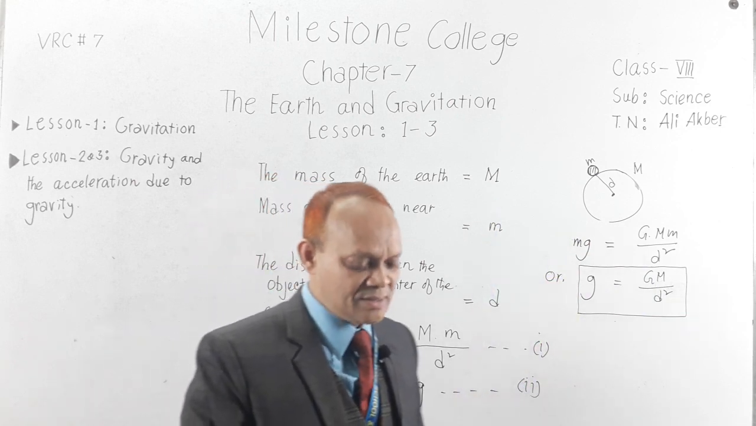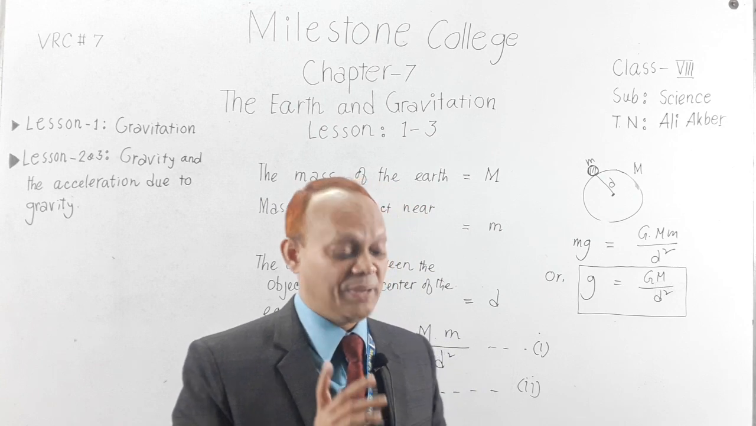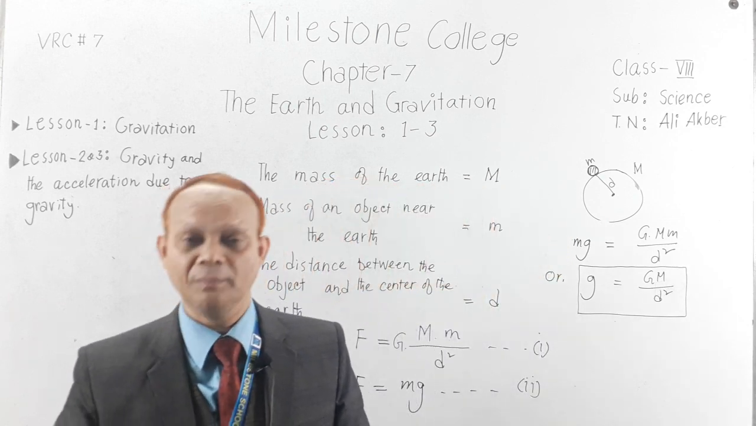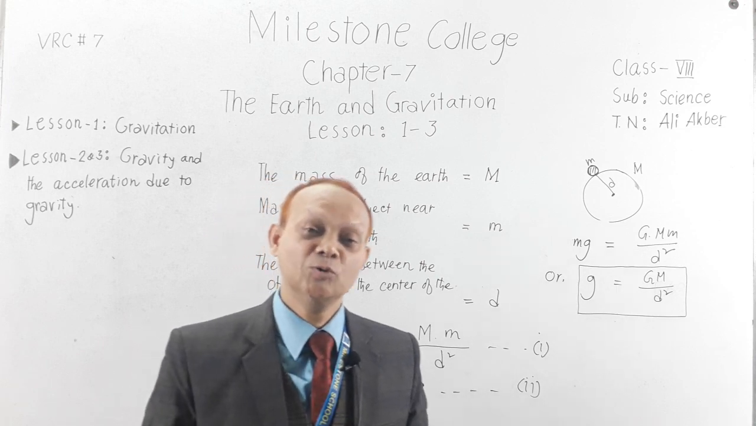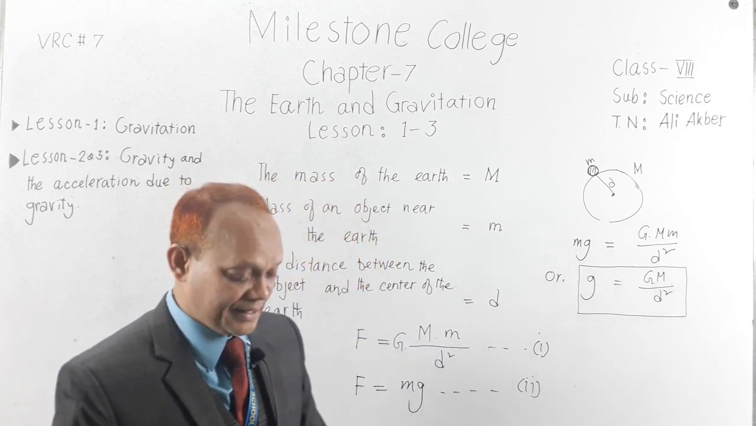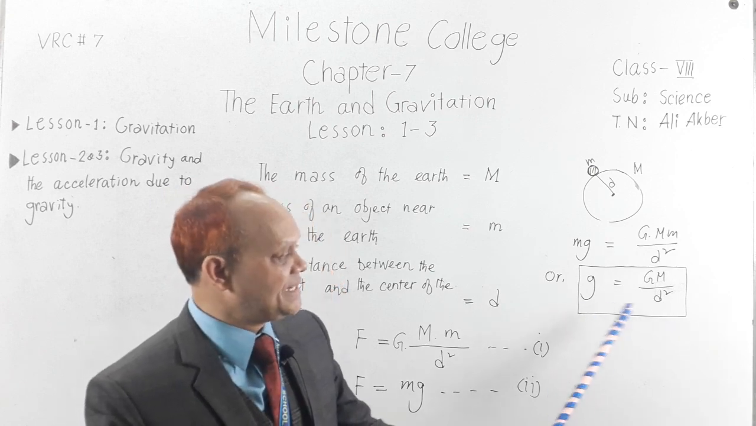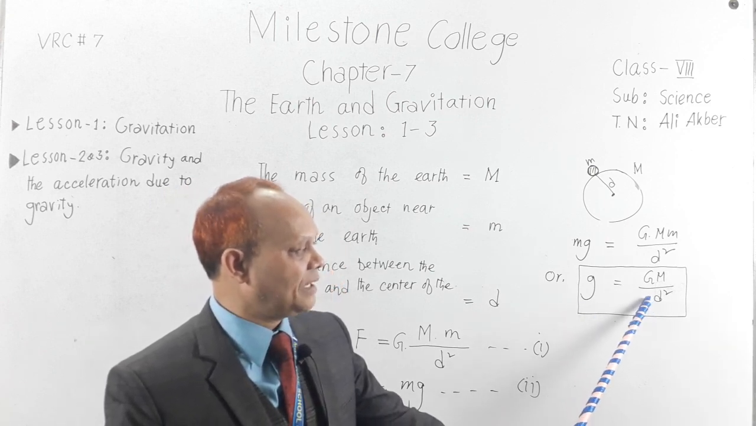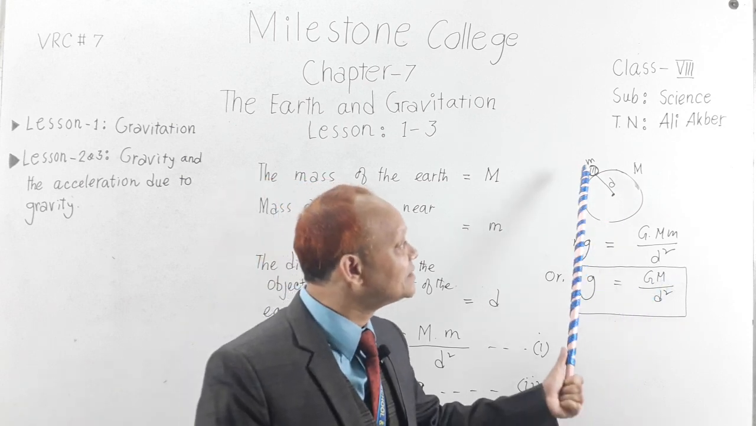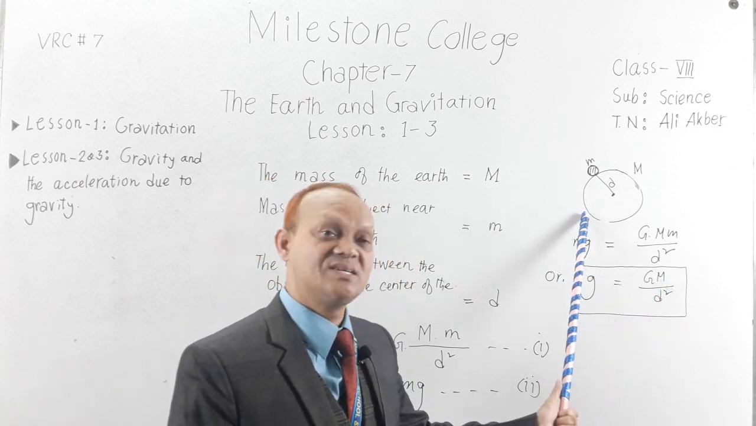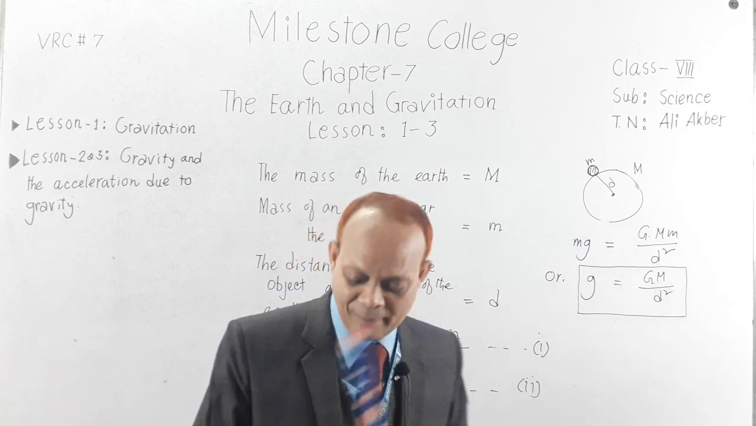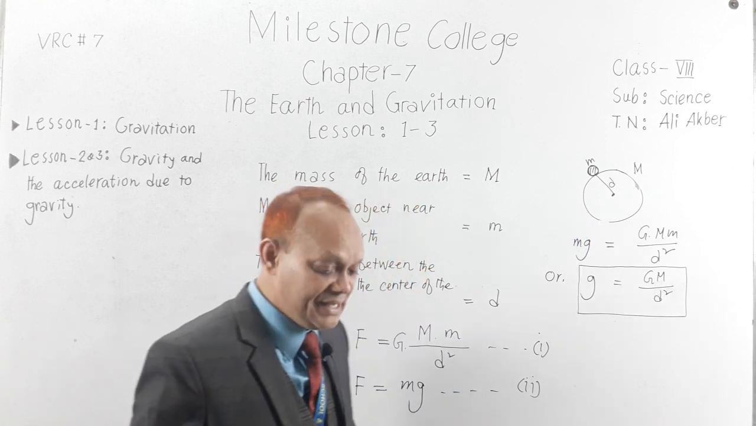Now my dear students, we will learn the variation of g, that is variation of the acceleration due to gravity. Why this variation? Here in the equation you see the value of g depends on the value of D, that is distance, that is where the object is located on the surface of the earth, or elsewhere. My dear students, let me erase the board.